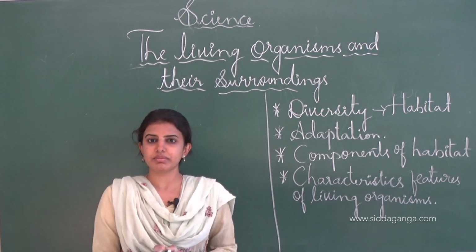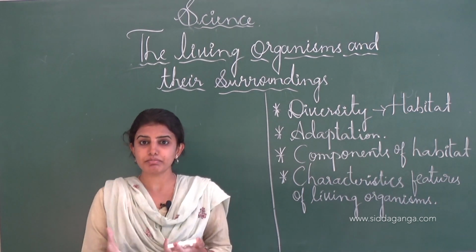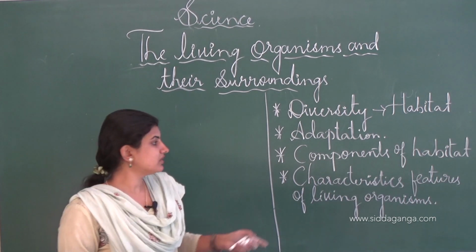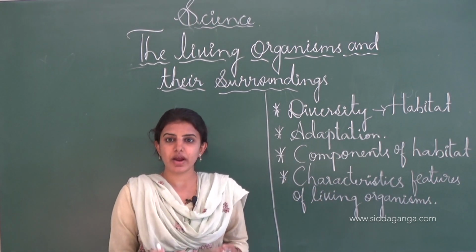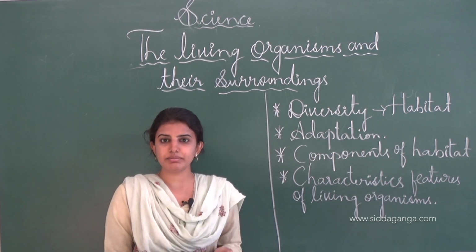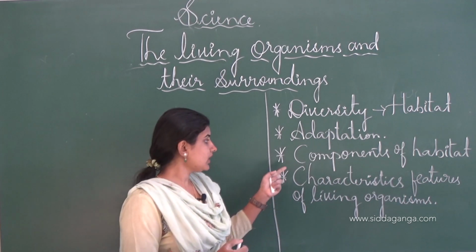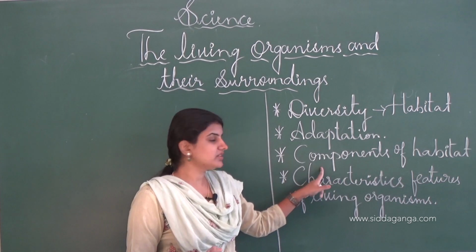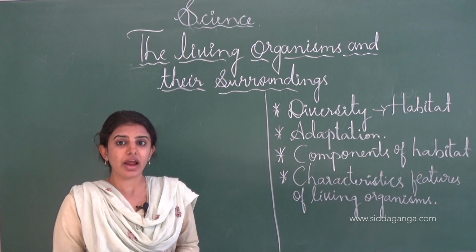Biotic is the habitat which is present in the biotic way, that is plants as well as animals. Such a type of habitat is called a biotic habitat, where the plants and the animals live in a particular habitat. This is the components of the habitat. As I told you, biotic means the animals as well as the plants having the habitat.